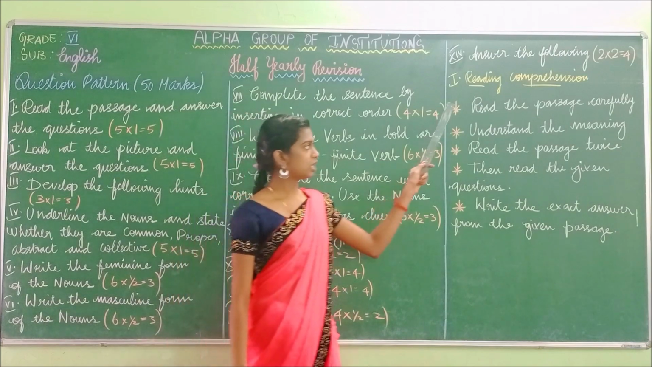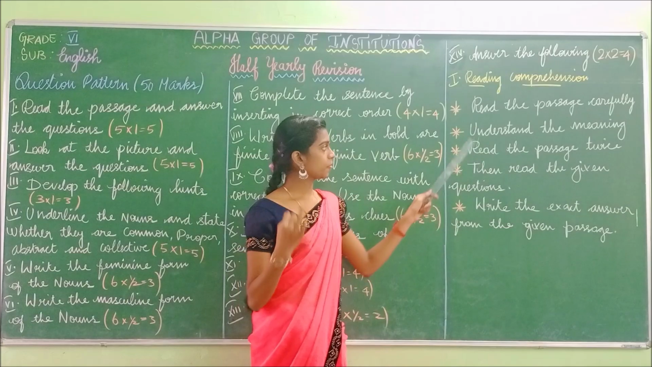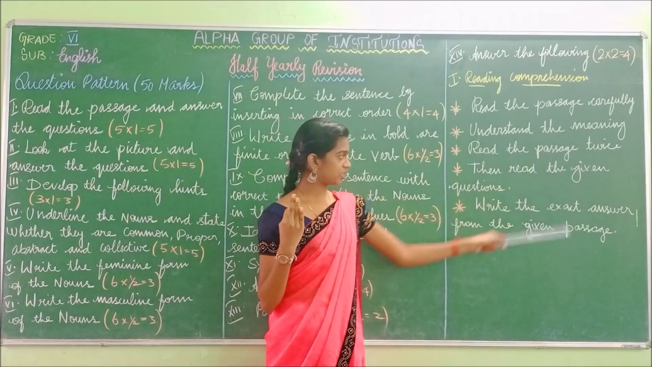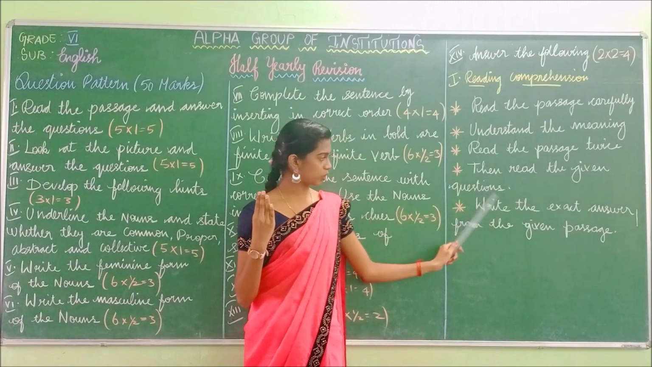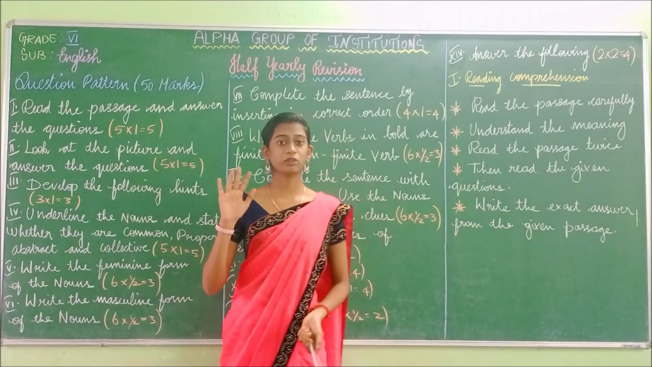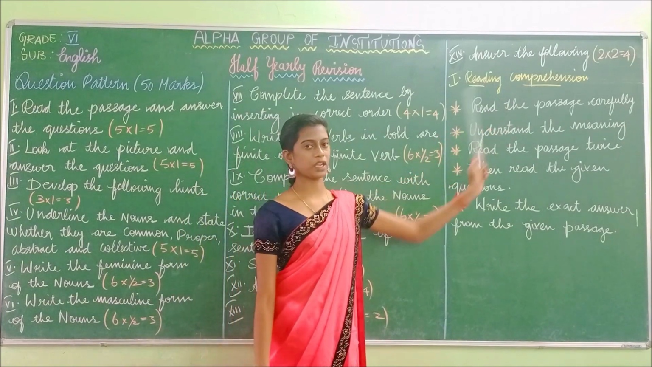Have you understood? So first step, what you have to do? Read the passage carefully. Understand the meaning. Read the passage twice. Then read the given questions. Write the exact answer from the given passage. So you have to follow these 5 points while doing your reading comprehension.